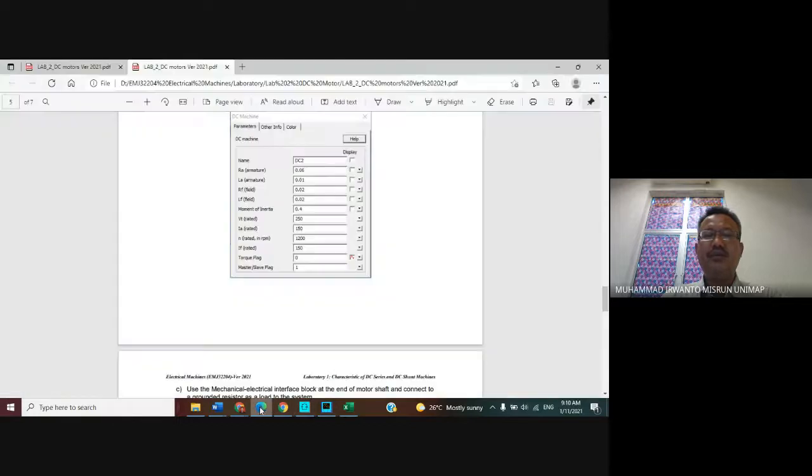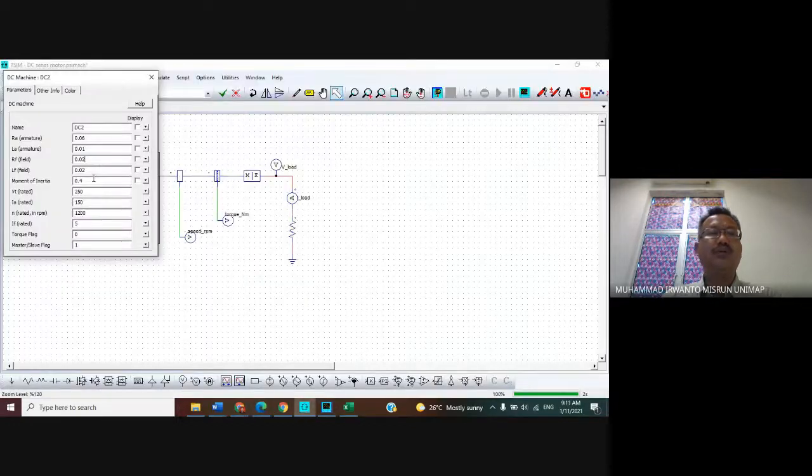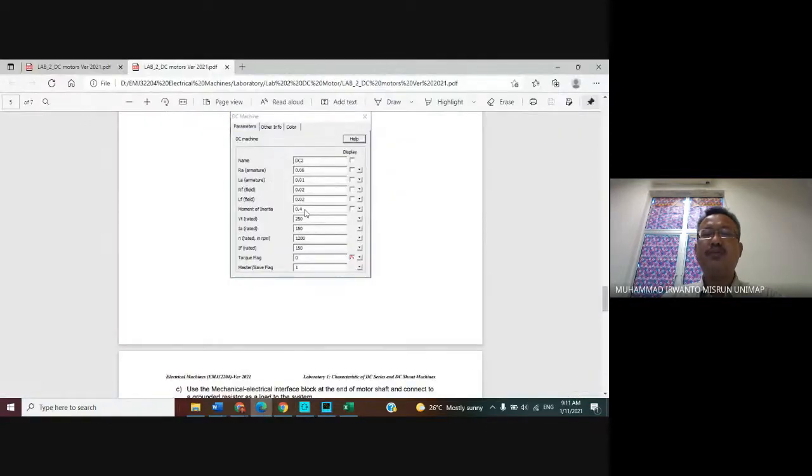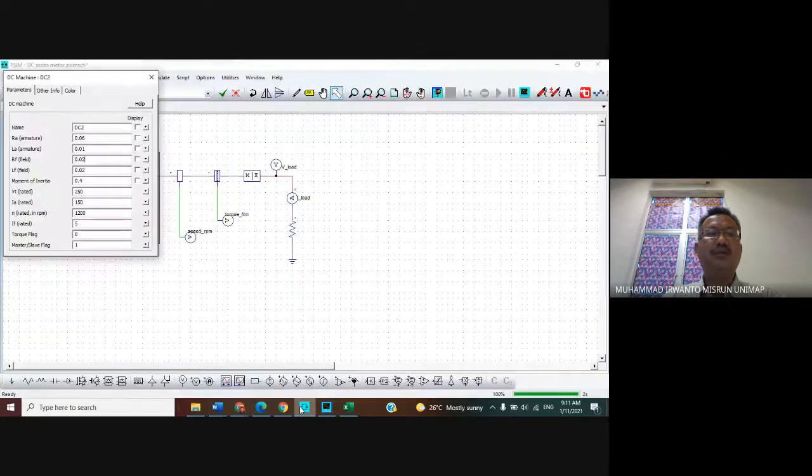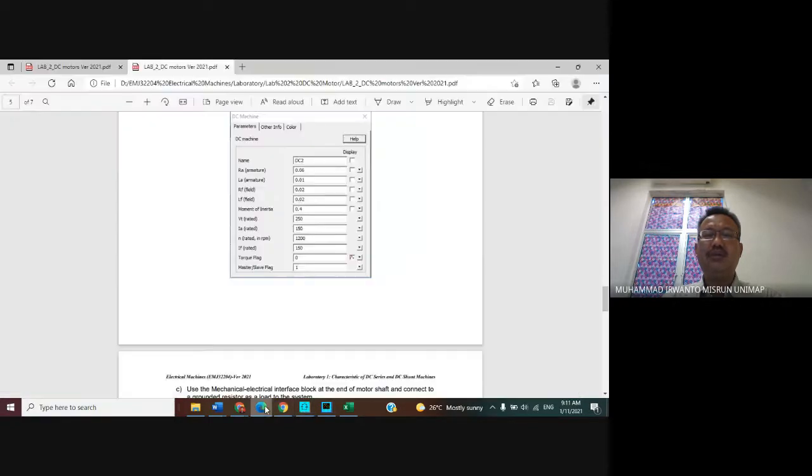LF 0.02 also, okay. Moment inertia 0.4. Terminal voltage 250. Rated IA 250, and rated IF 1200 and 150.